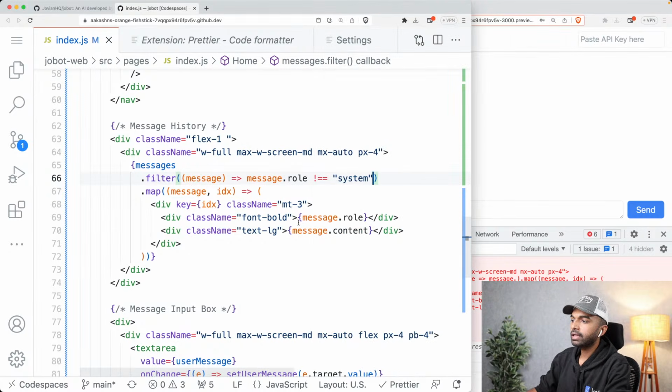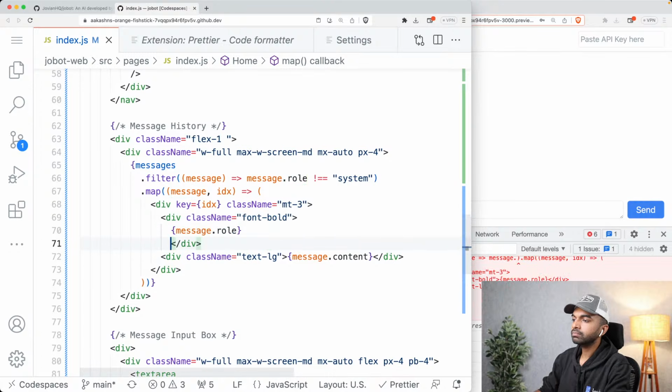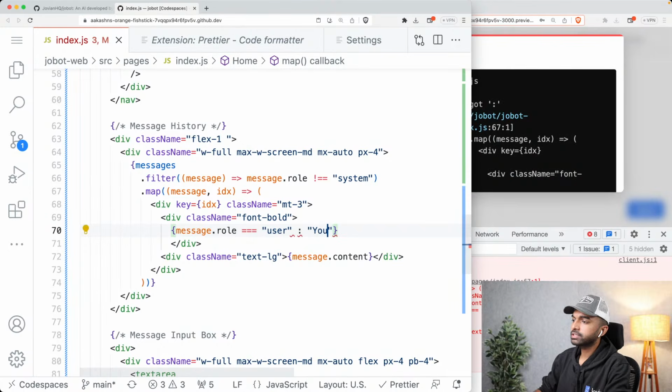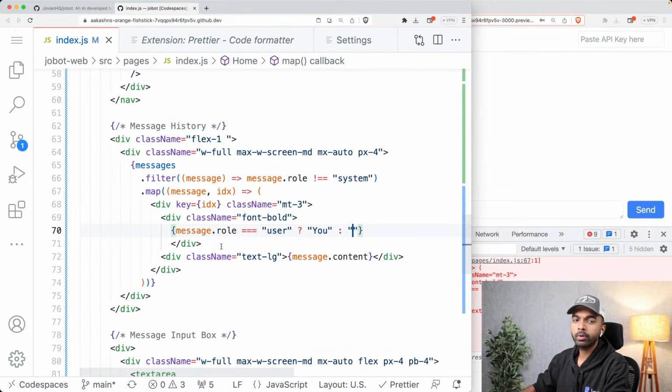Again, more JavaScript, but the basic idea here is we do not show system messages to the user. And then when we are showing the message role, instead of showing the message role directly, we can check the value of message role. So if the value of the message role is user, then we show you, otherwise we show, and this is the JavaScript ternary operator. Again, some JavaScript syntax, something that you can just copy over, ask the code explainer and figure out. You, and otherwise we can say Jobot.